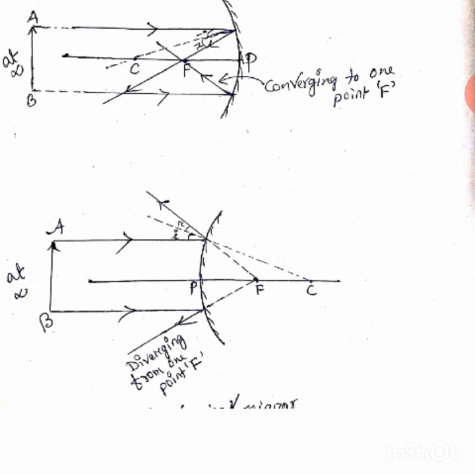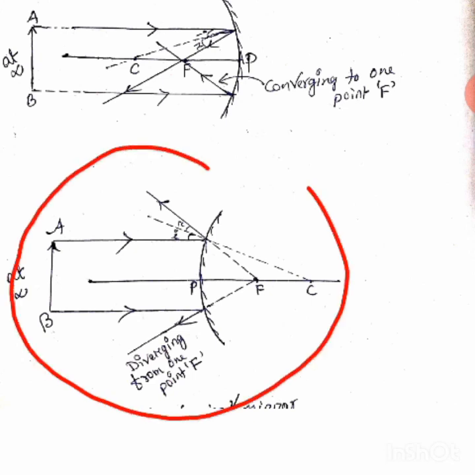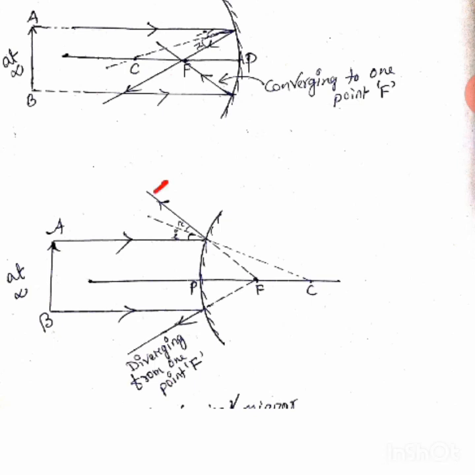wait a minute, what happened to my pen? In case of a convex mirror, you see these two rays, this one and this one, they are spreading, you can say they are spreading from the point F. It seems like that, but actually these two rays are coming from A and B. In the geometry of the diagram, we can say these two rays appear to come from F. They are not actually coming from the point F, but they appear to come from F.